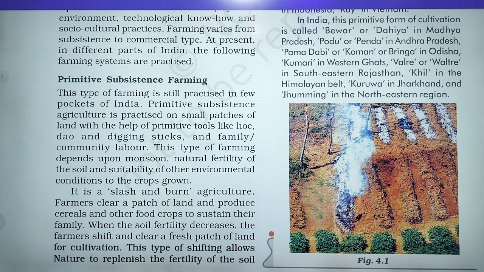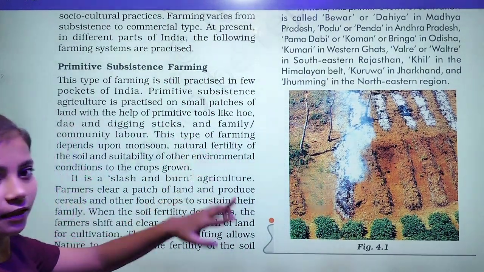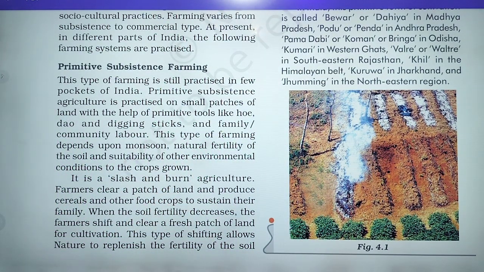It means this farming method is totally natural, because it totally depends on the monsoon, the natural fertility of the soil, and also whether the other environmental conditions are favorable or not. So here it is given about slash and burn agriculture, which is done naturally.